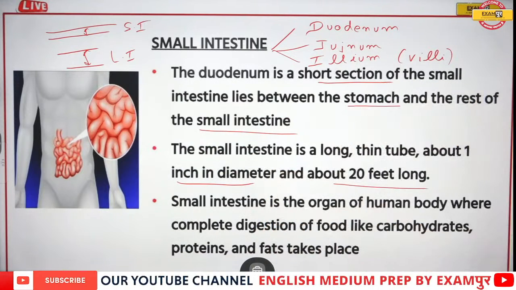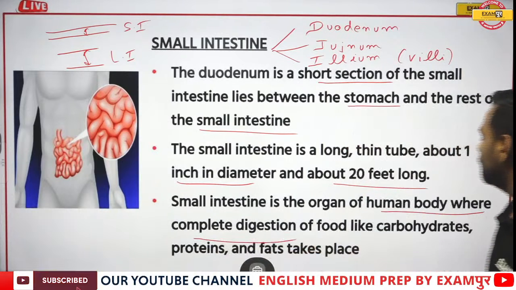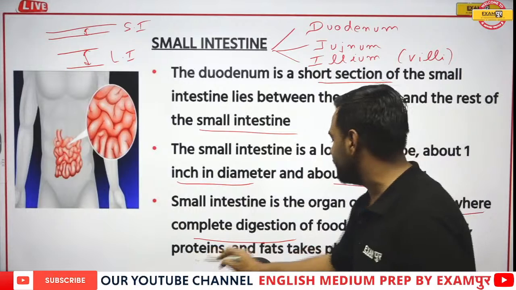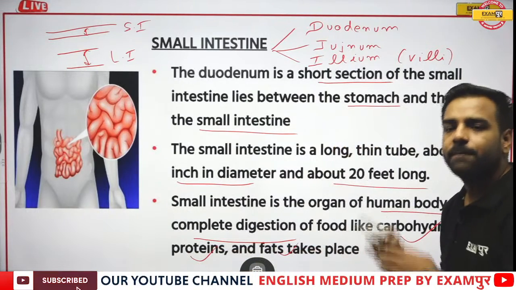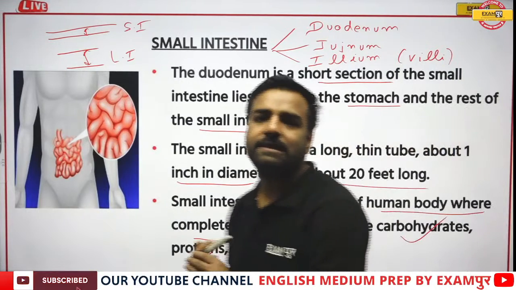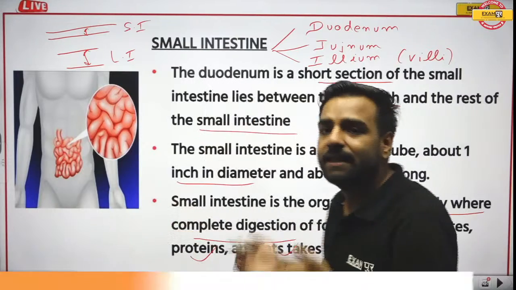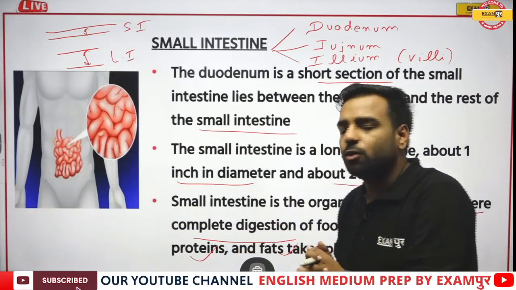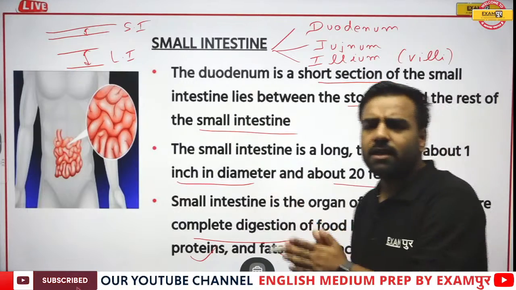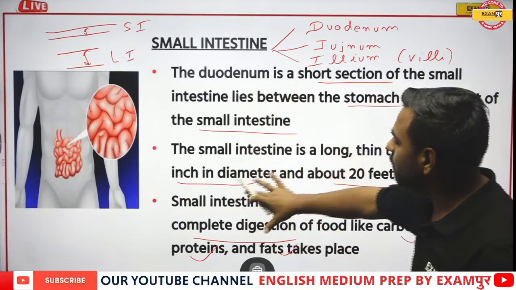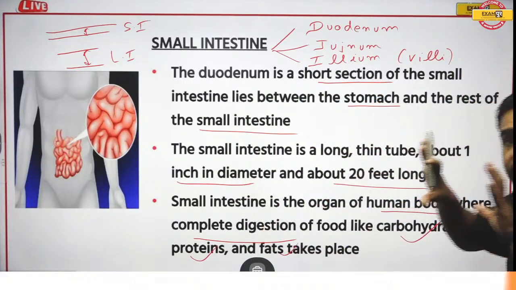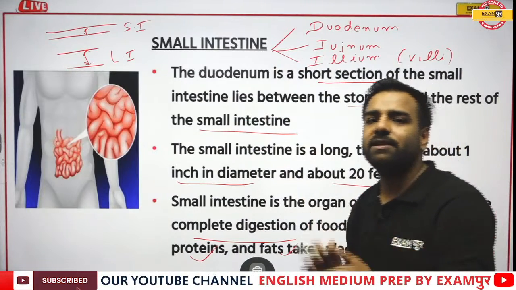Here, small intestine is the organ of the human body where complete digestion of food like carbohydrates, proteins and fats takes place. Here itself, lipase is there which helps in the digestion of fats. I'll tell about that in the later part, but please try to understand that small intestine is that particular location where maximum digestion is taking place.